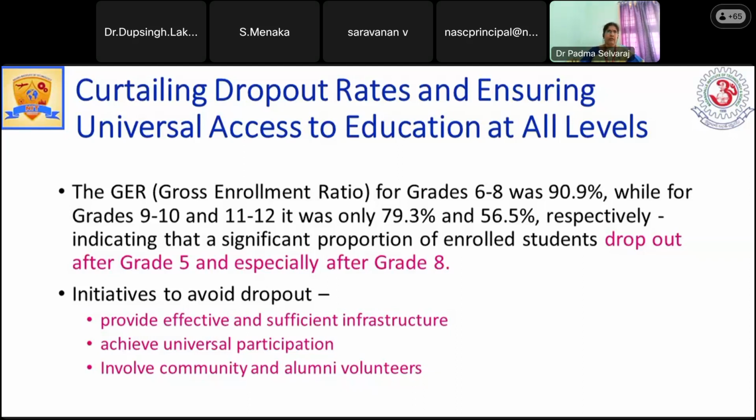Also, involving community people, who may be the head of the village or other people, self-help groups, or bringing all the children from a village to the school. And what is the reason? Trying to analyze this problem at a micro level so that the solution can be given in a better manner.